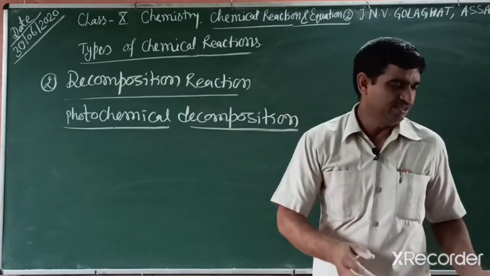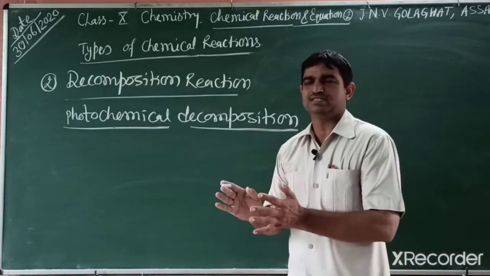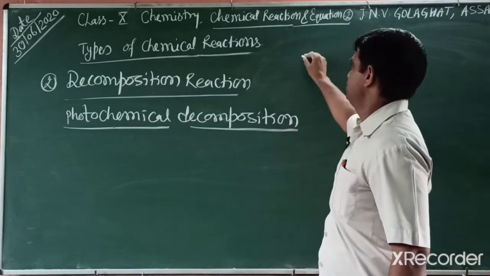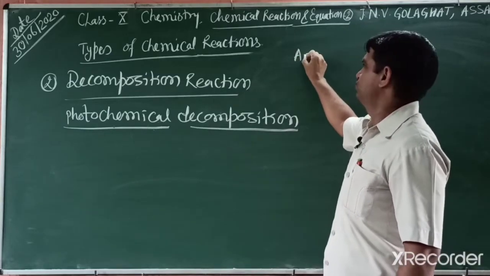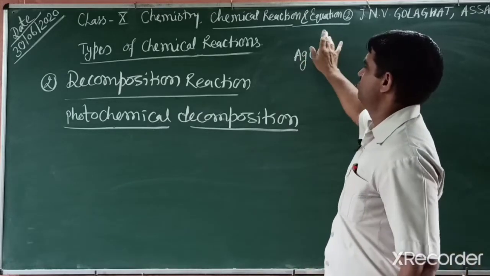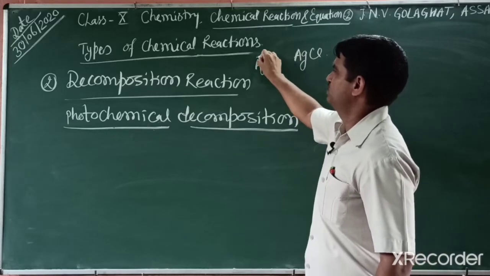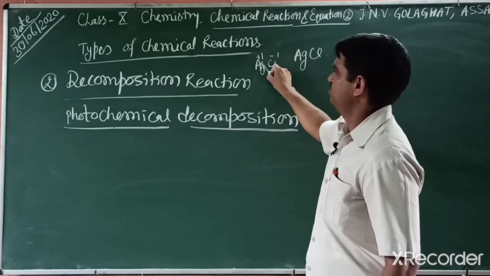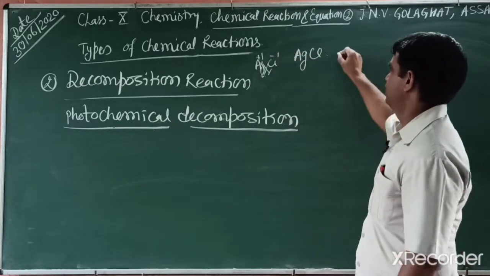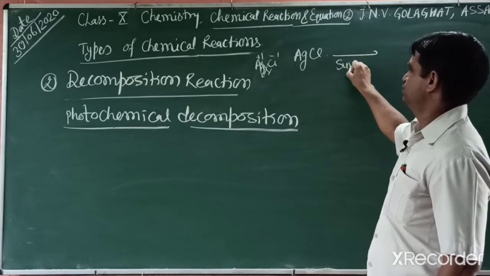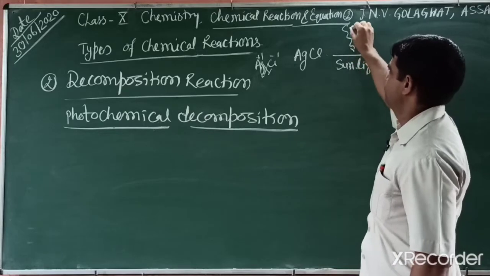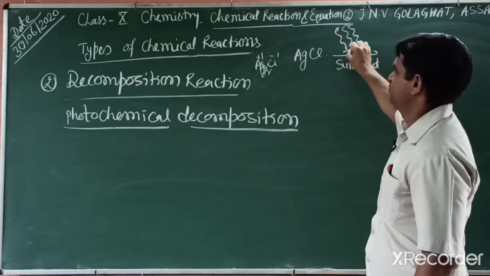Students, the activity given in your NCERT book: you place silver chloride outside in sunlight. First you write the formula of silver chloride, AgCl. Why? Silver has +1 charge, chloride -1. So easily cross the charges and you can write silver chloride. When silver chloride is placed in sunlight, you write it in such a type of symbol, because light moves as a wave.